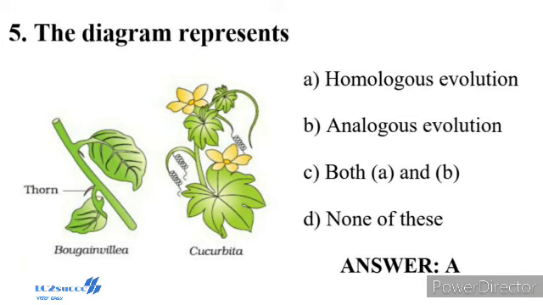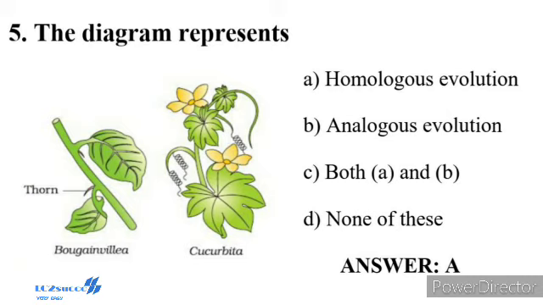Question number 5. The diagram represents, shown in the diagram, an example of homologous organs in plants. Homology indicates common ancestry. Other examples are vertebrate heart and brain. In plants also, the thorn and tendrils of Bougainvillea and Cucurbita represent homology. Homology is based on divergent evolution, whereas analogy refers to a situation exactly opposite.